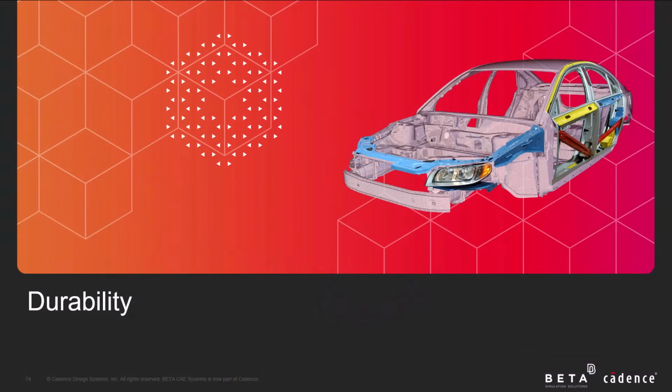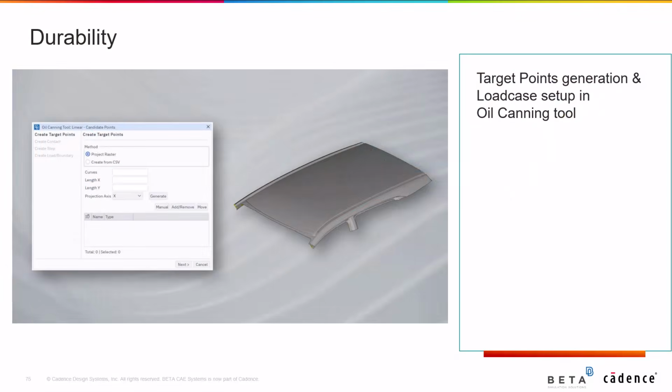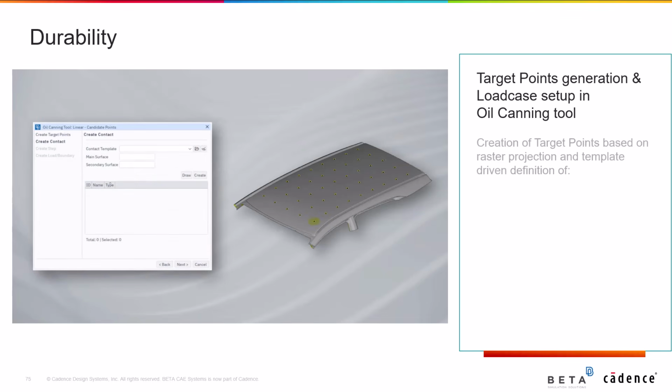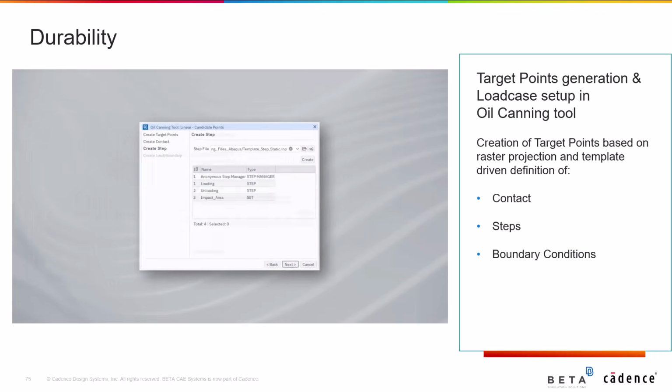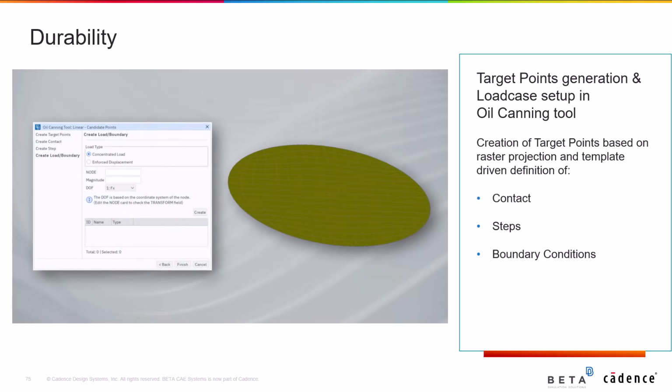Moving on to the durability discipline. In oil canning, a new functionality is now available to improve the user experience. With this new functionality, target points can now be created based on raster projection, or by loading them from a CSV file. Additionally, template-driven definition of the contact, step, and boundary conditions can be performed.